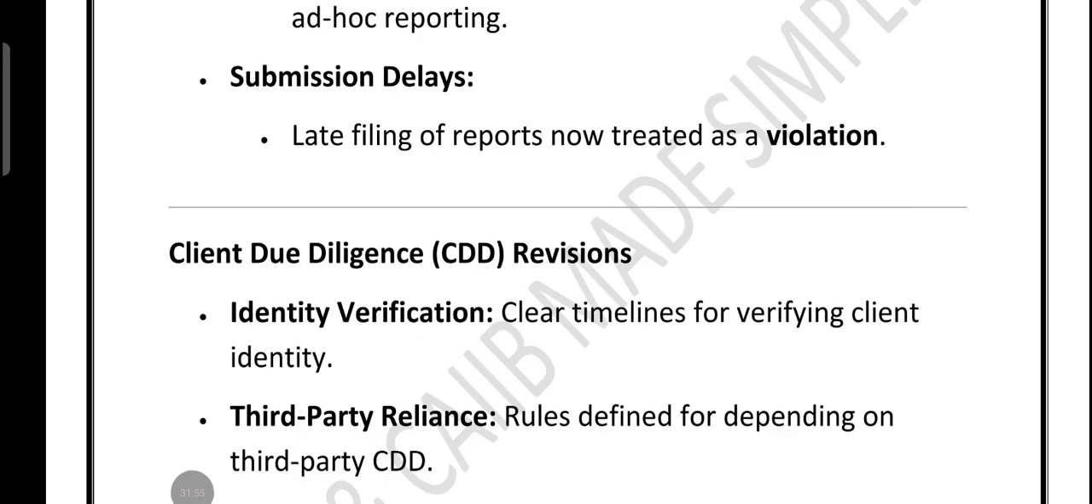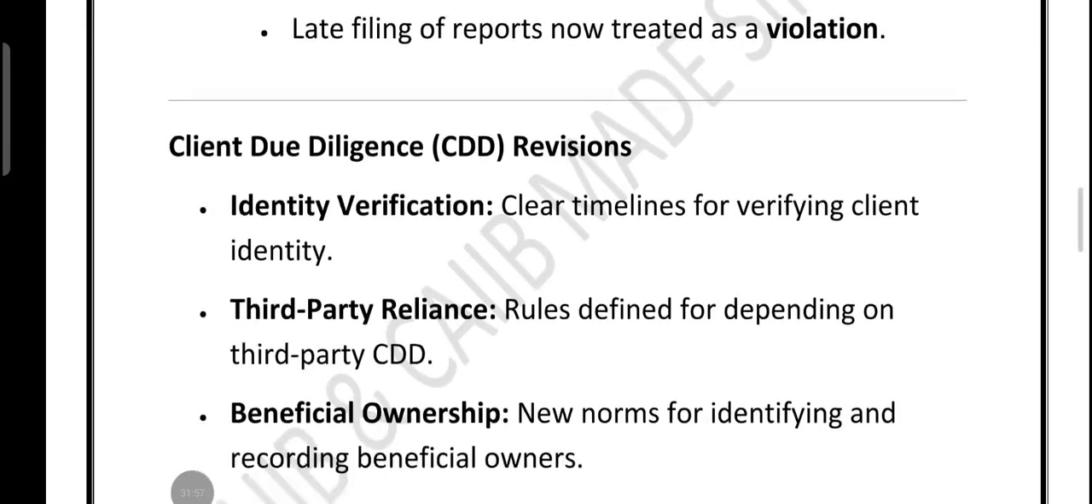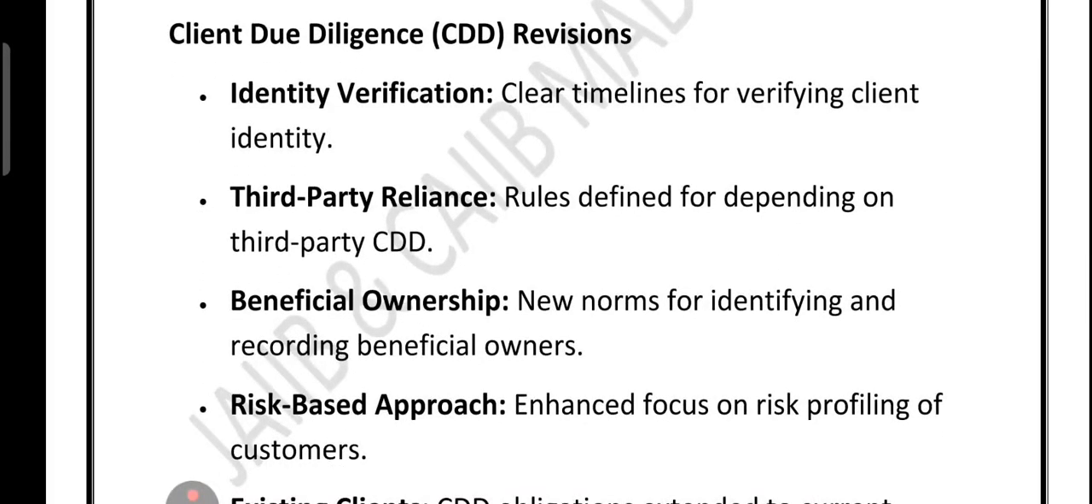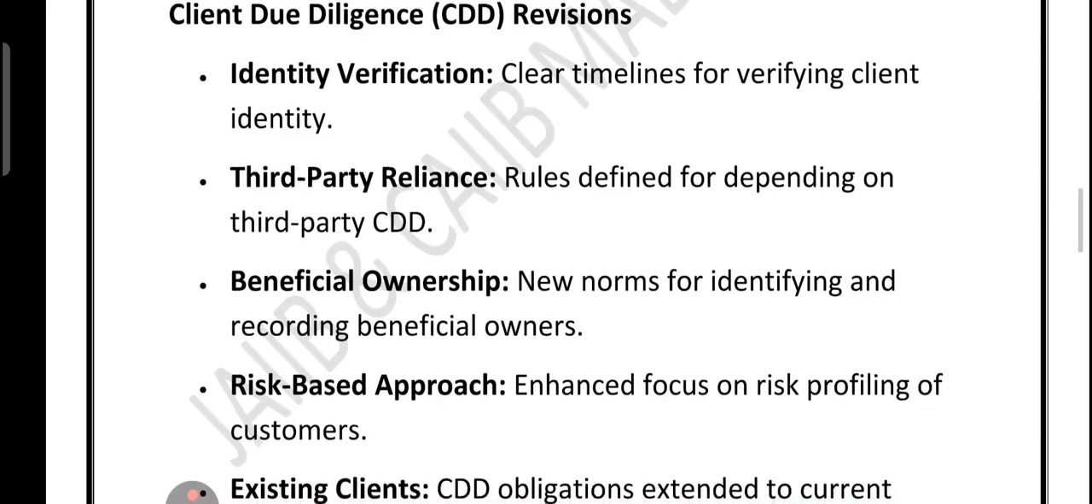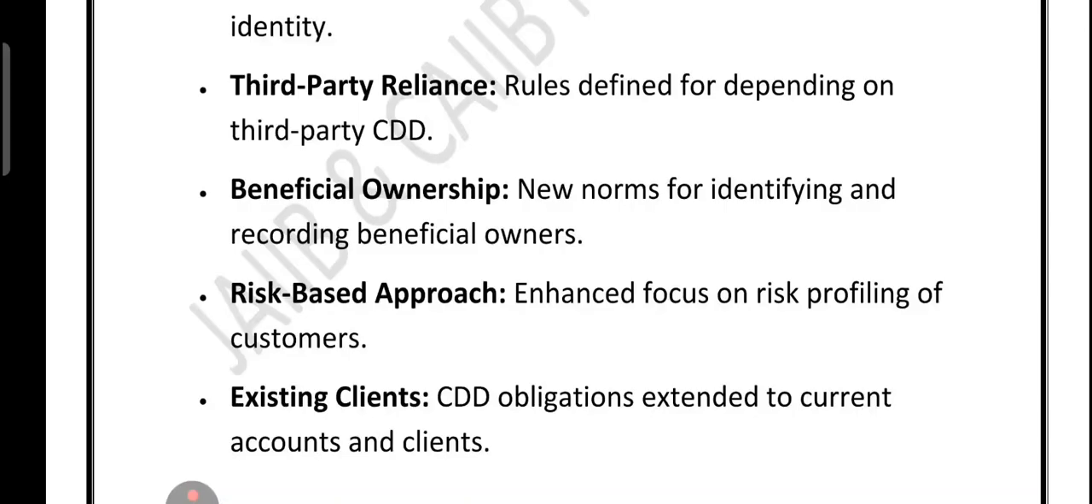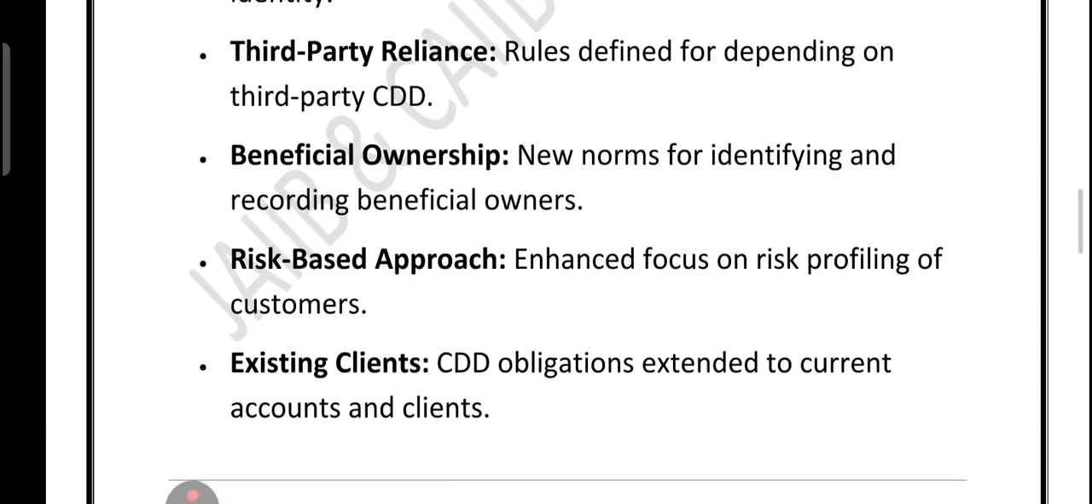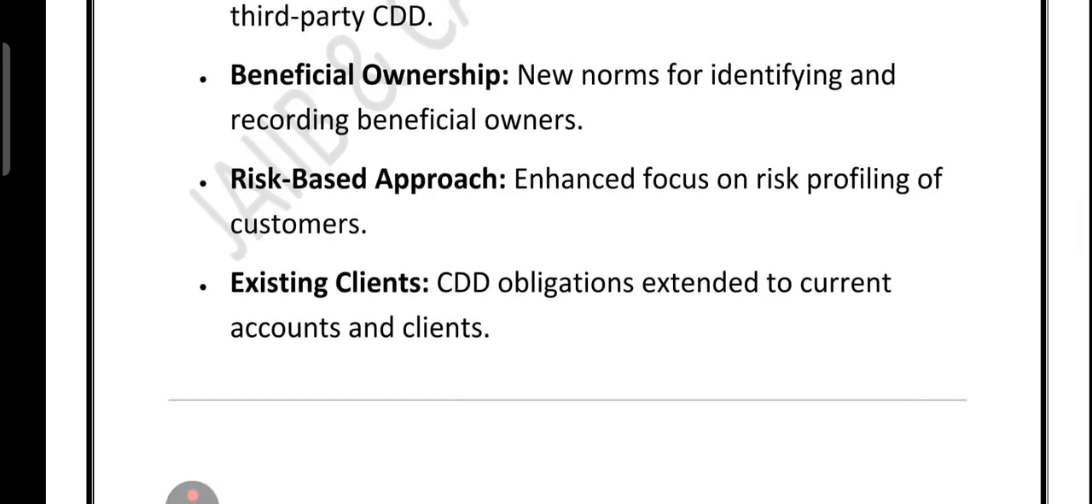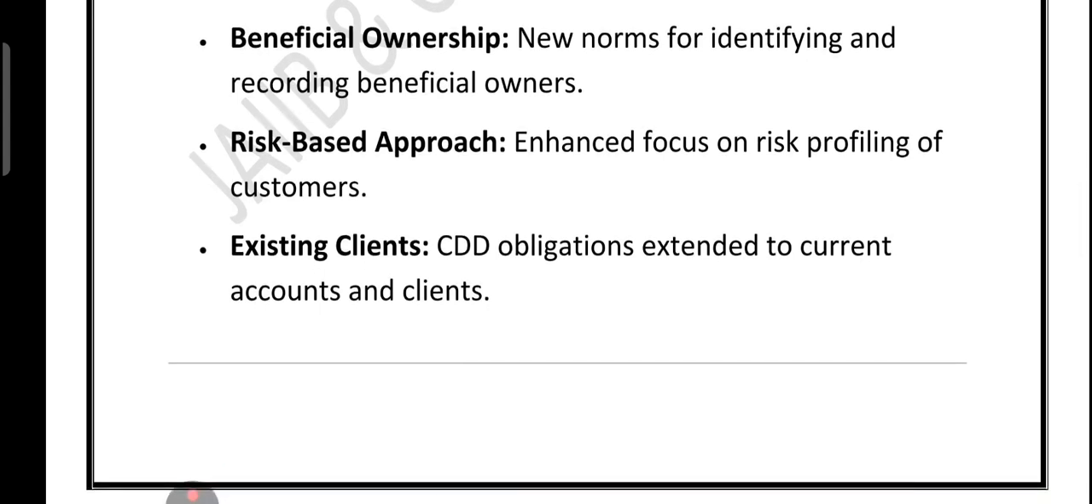So friends, customer due diligence, which is nothing but the KYC process, says clear timelines are set for verifying customer identity. Banks can rely on third-party KYC, but the rules are clearly defined. Identifying the real owner behind an account, the beneficial owner, is mandatory. Banks must use a risk-based approach, profiling customers based on their risk level. Existing clients are not exempted; their KYC must be updated.